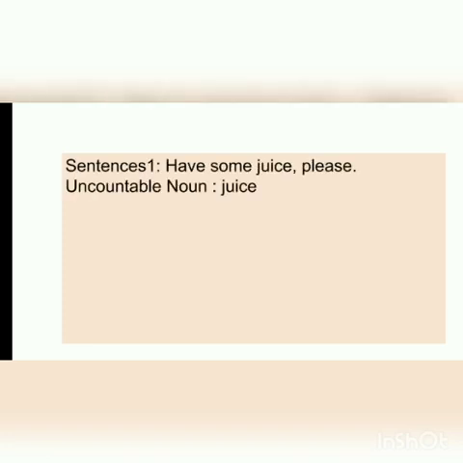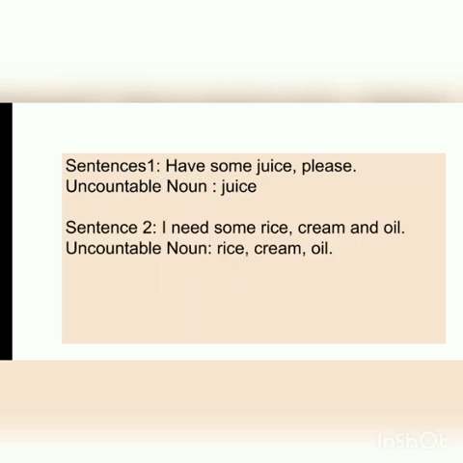Now moving on to some sentences. If I say, have some juice please. So which one is the uncountable noun? Juice. I need some rice, cream, oil. So the uncountable nouns are rice, cream, oil.